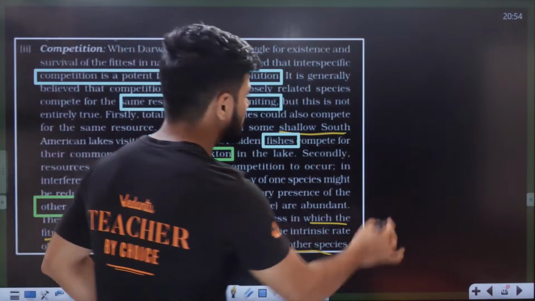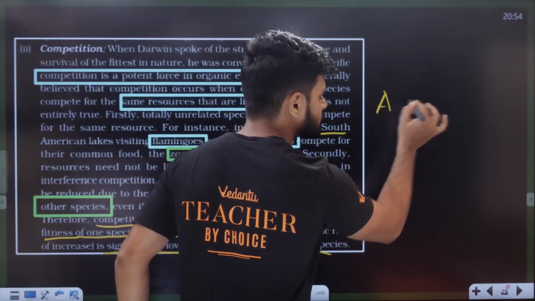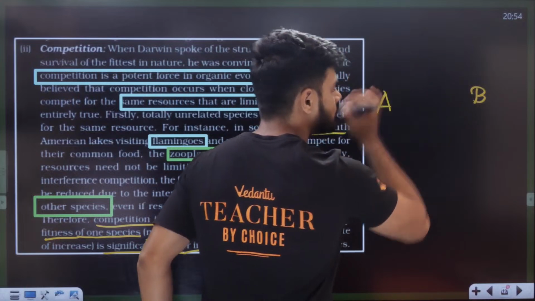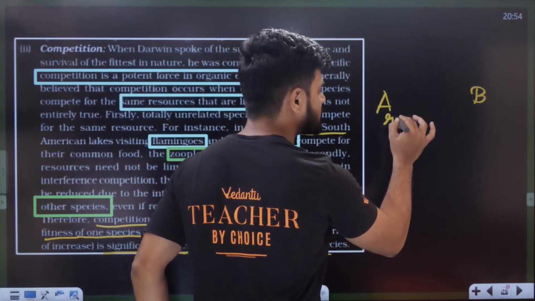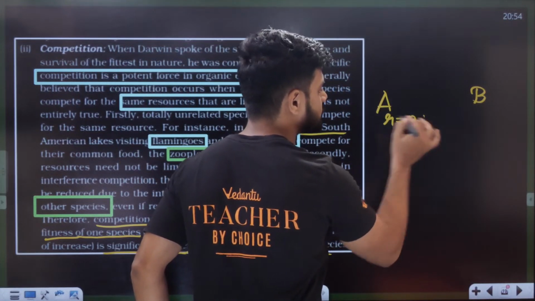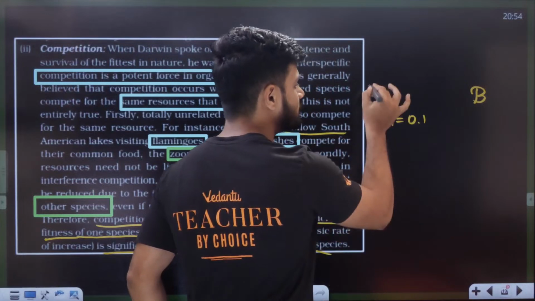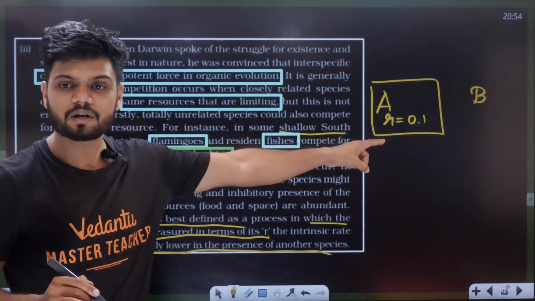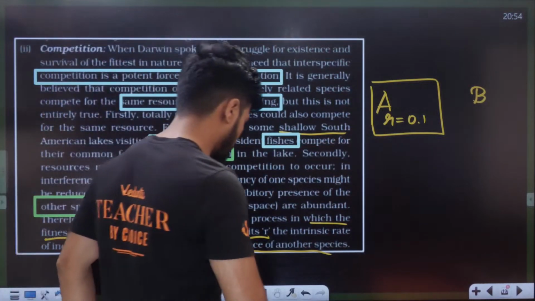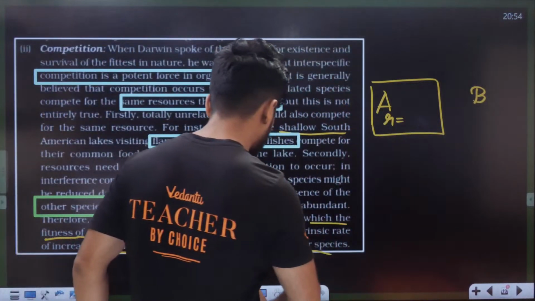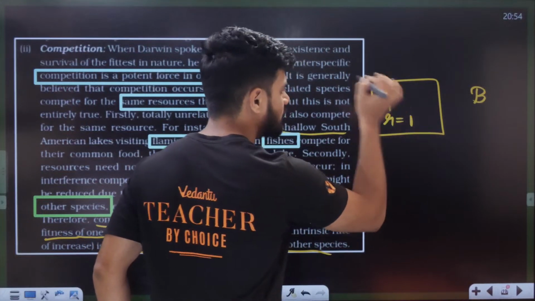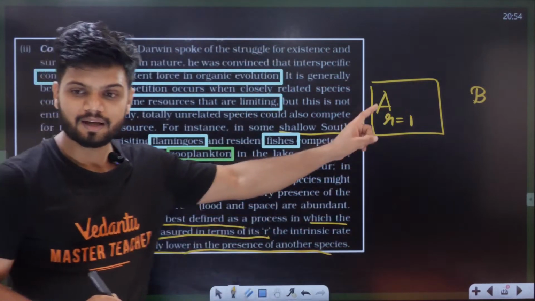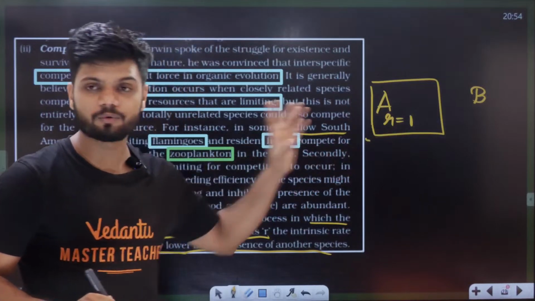Understand this. For example, I have species A here and species B here. When species A is alone, the R value is, let's say, 1. These are not random values. When species A is here alone, the R value is said to be 1.